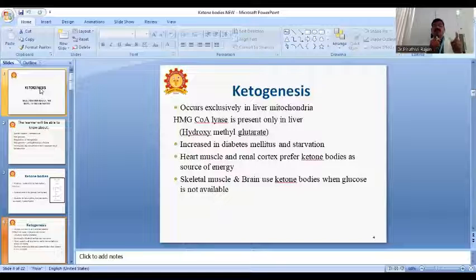When glucose is not available, that is the hypoglycemic state, the brain and skeletal muscles will utilize the ketone bodies. Understand?